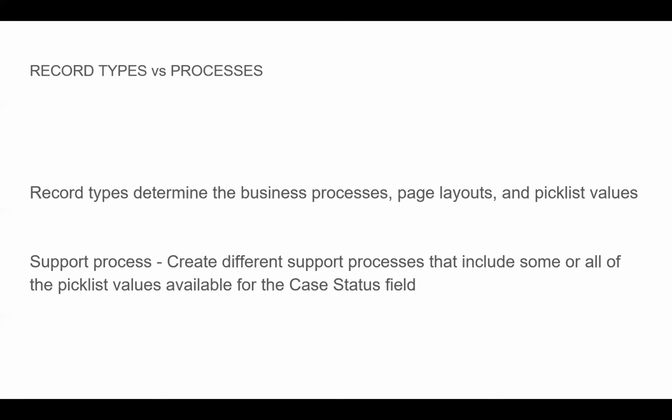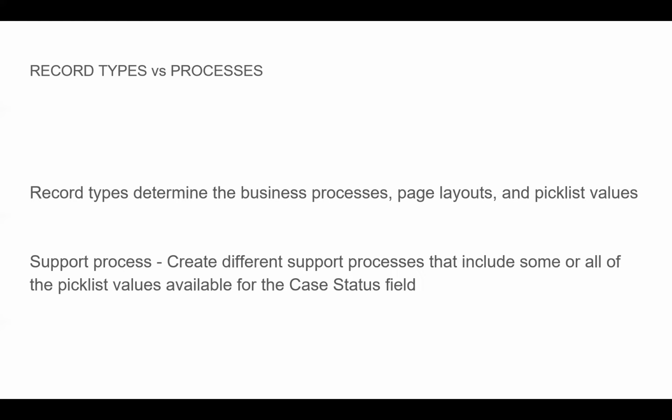Next, we have record types and processes. Record types are used when there are a lot of different kinds of cases, and we need to differentiate them and change their page layout.